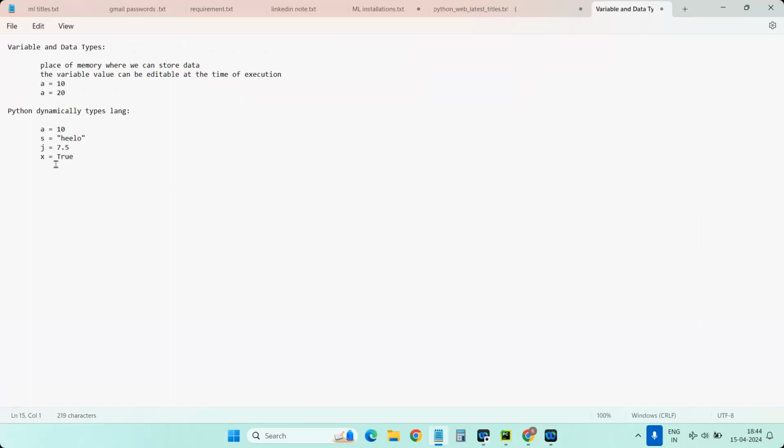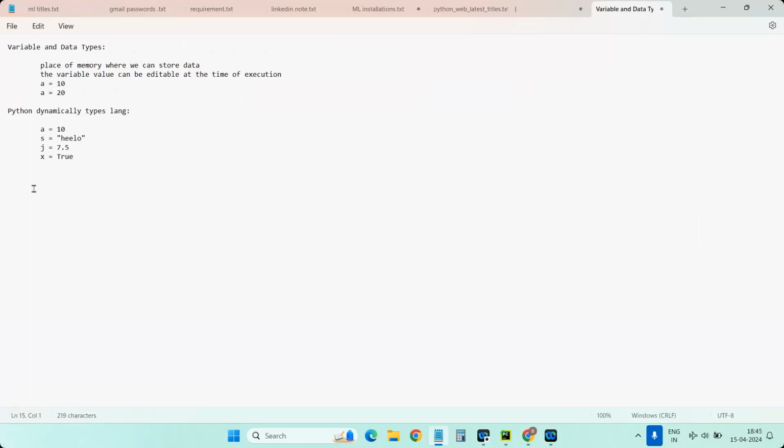And in J the value is a decimal, that means float. Internally the system will recognize and store in the respective data format only. We cannot store int in float or float in int. That is not possible, but external declaration is not required. That is the only point I'm highlighting. But internally for each type of value there is a data type.